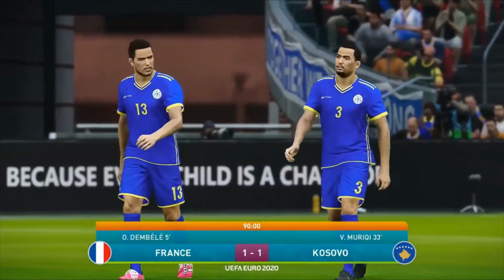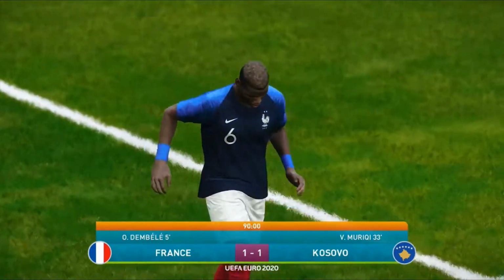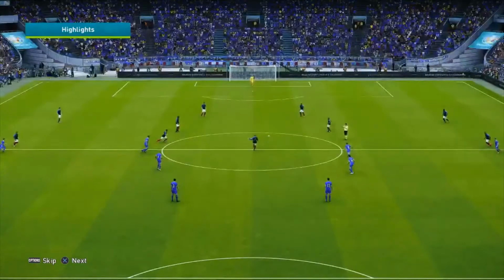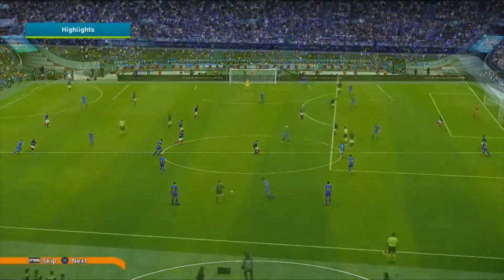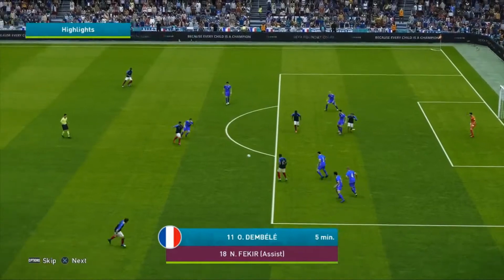Well, well, well. The shot of the tournament so far. Ousmane Dembele opened the scoring in the 5th minute with a fantastic goal. It looks set to be a frustrating game for Kosovo. But out of nowhere, Vedat Mariki with an outstanding chip goal over Lloris. And they just couldn't break each other down.